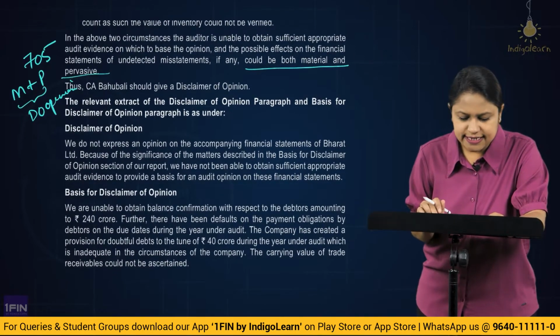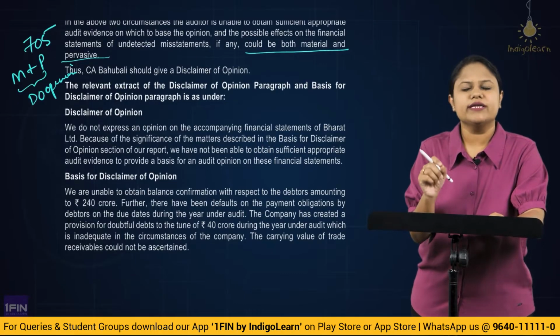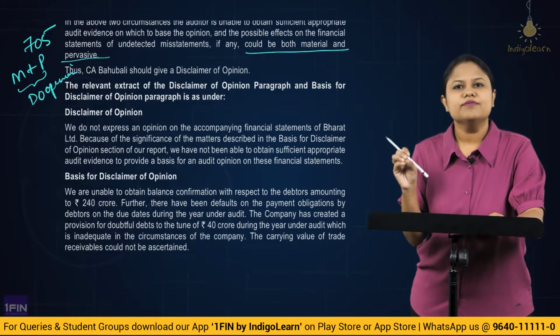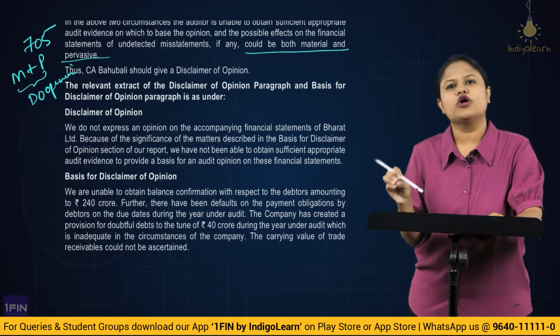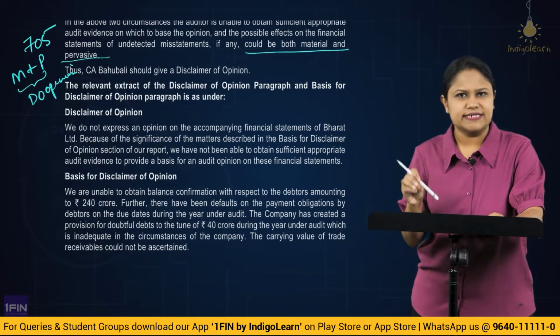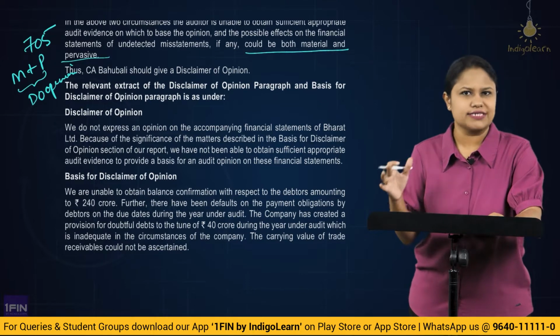Then let us understand how the format will look. What should be the content? A disclaimer of opinion is as good as no opinion given by the auditor, because he is not in a position to obtain evidence, and if there is no evidence, he cannot draw a conclusion. So basically, there is a position of not coming up with any opinion on the financial statement.